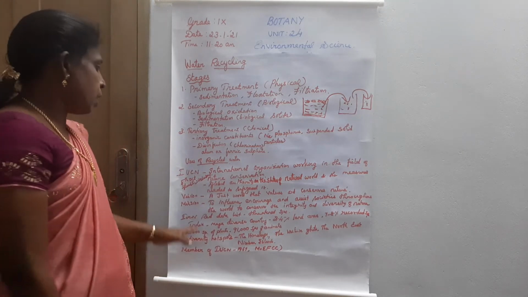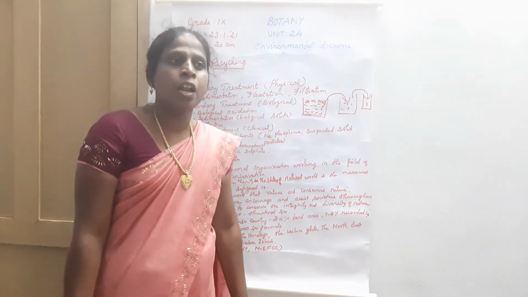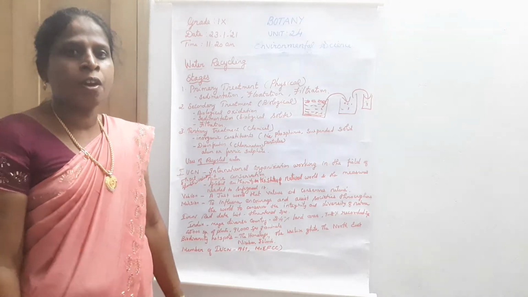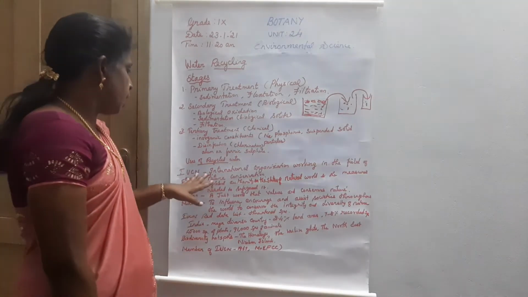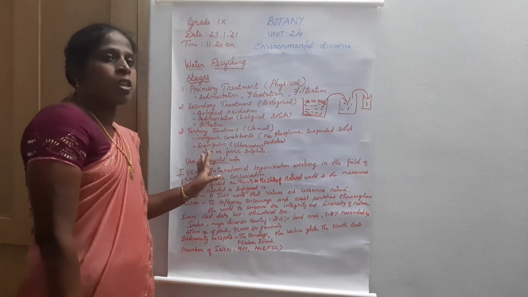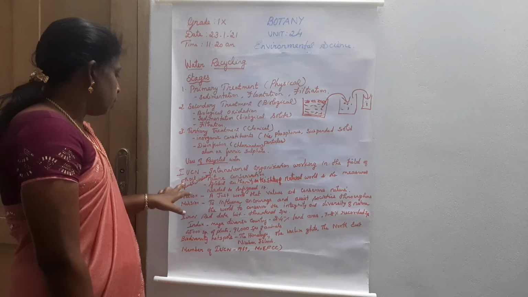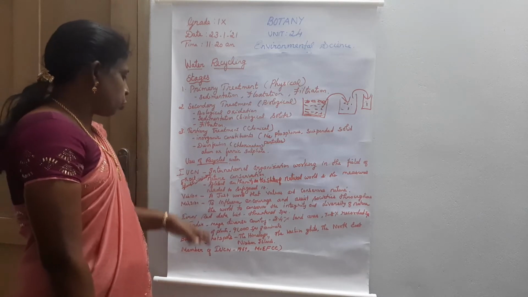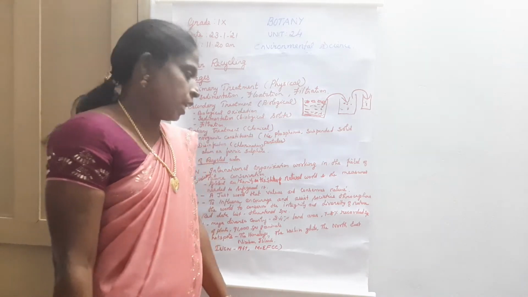So the next one is IUCN. What is IUCN? It means International Union for Conservation of Nature and Natural Resources. This IUCN was first founded on 5th October at Gland in Switzerland.